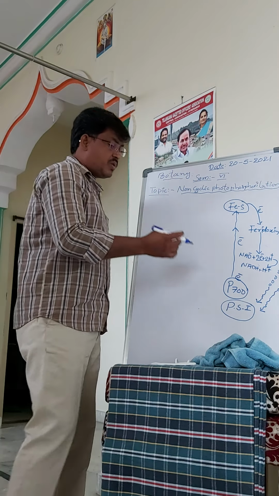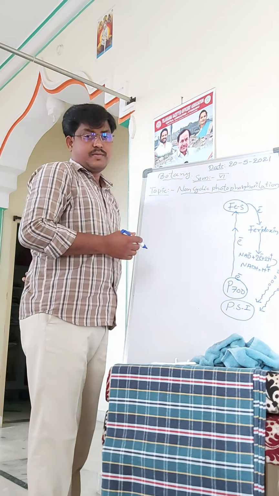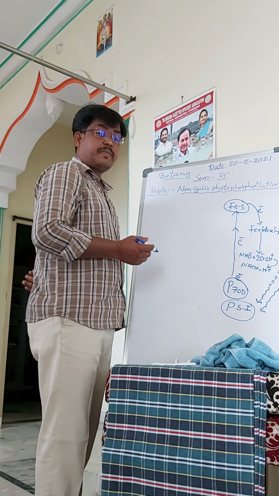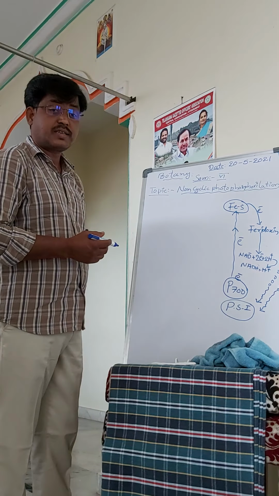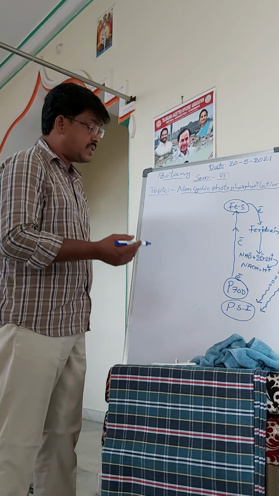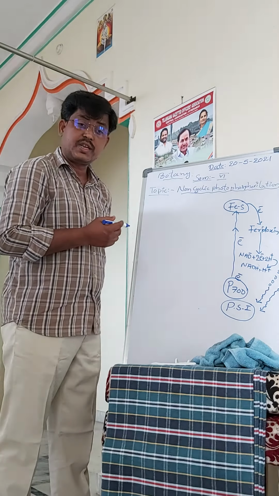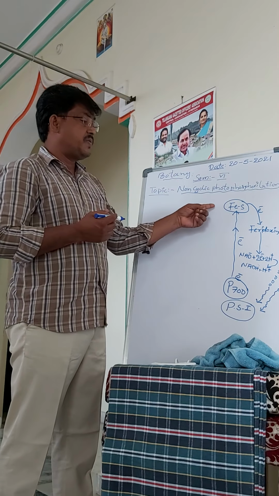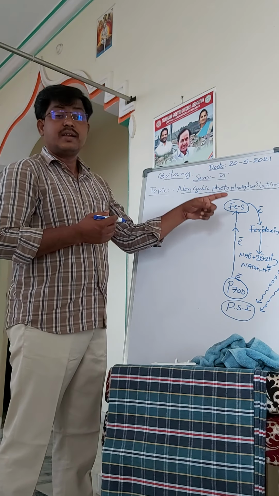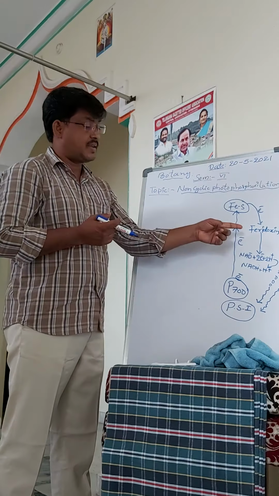Here, a photon comes and is received by pigment system 1. In this pigment system 1, the chlorophyll A pigment, called the reaction center, P700, is excited and releases an electron. That released electron is received by the Fe-S protein, and that electron is again transferred to oxidized ferredoxin.